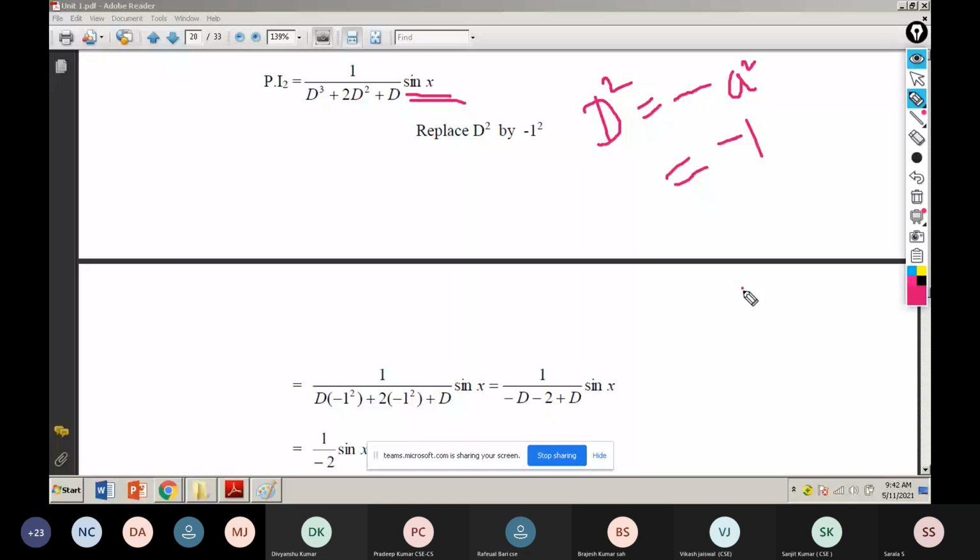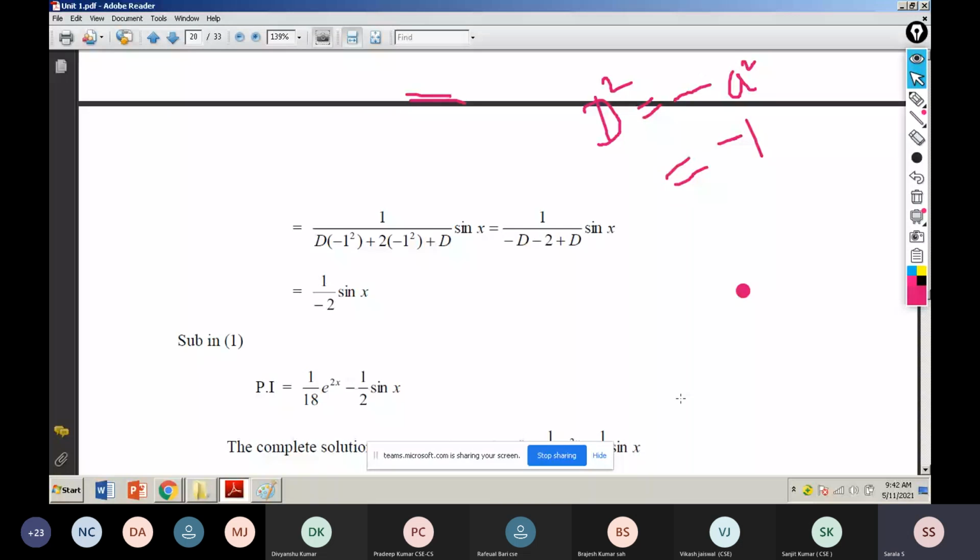Next, I substitute that one. Our work is very simple. What happened? Everything cancelled. Finally, I got minus 2. My denominator is not equal to 0, so our work is over. What they are doing, just check it. Here d cube is there.